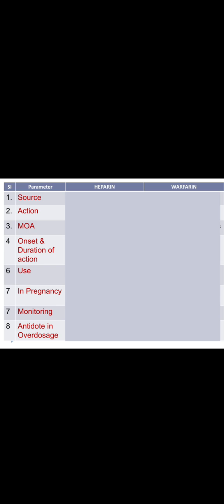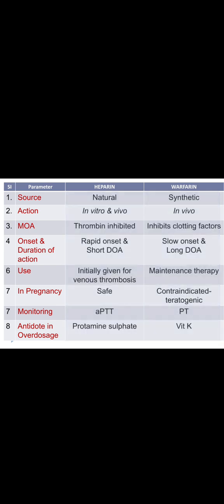Here we can see the comparison between heparin and warfarin. Heparin is from a natural source, whereas warfarin is obtained from a synthetic source. Heparin has both in vitro and in vivo action, whereas warfarin shows only in vivo action. The mechanism of action of heparin is to inhibit thrombin, whereas warfarin inhibits the synthesis of clotting factors such as 2, 7, 9, 10. Heparin has rapid onset and short duration of action, whereas warfarin has slow onset and long duration of action.